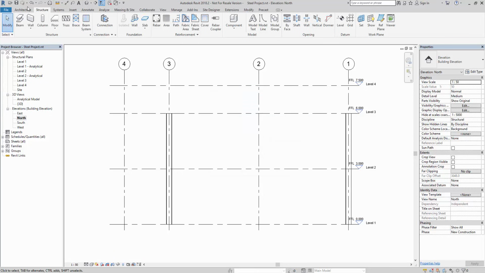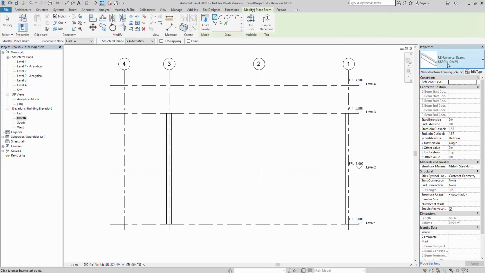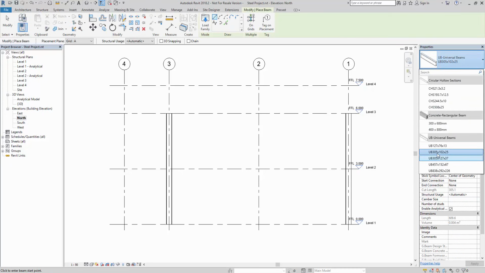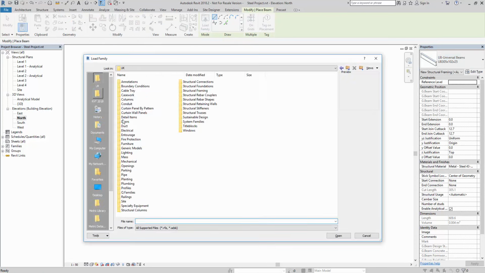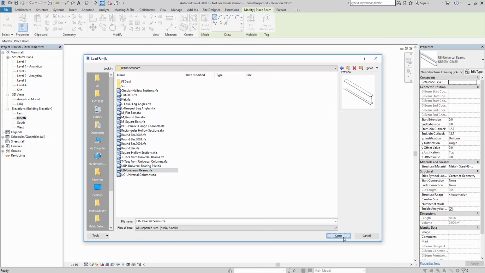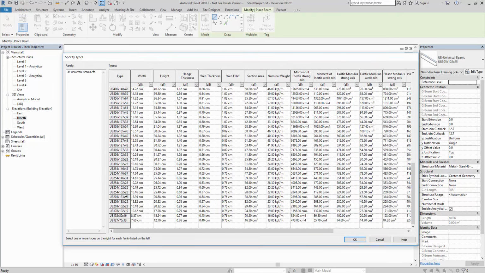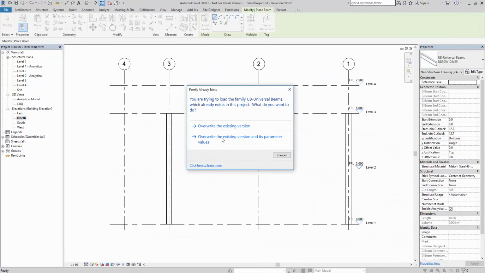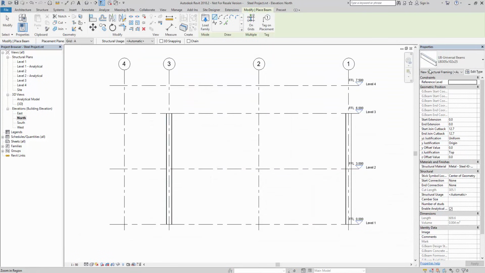Then it's a simple case of going to beam, selecting the UB. I'm going to probably change it to maybe a 254. So I'm going to load in a different framing. So steel, British standard. I'm going to go to UB, and we're going to go with something a little bit smaller. So 254/102. And we will position that into position from there to there, and then from that column up to there.